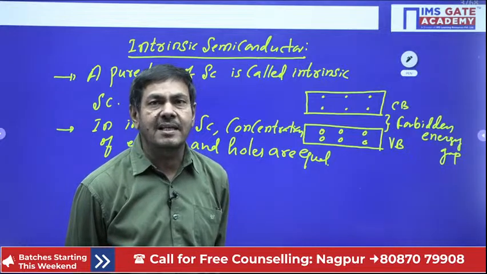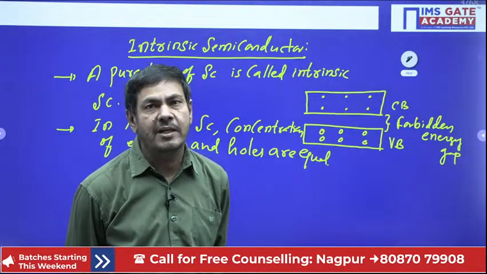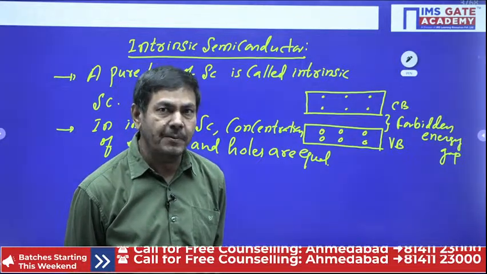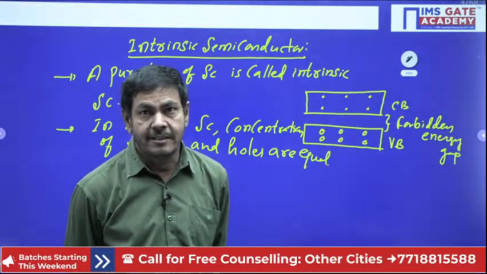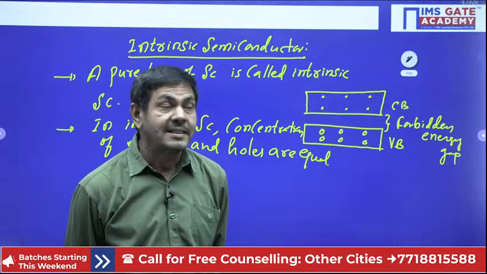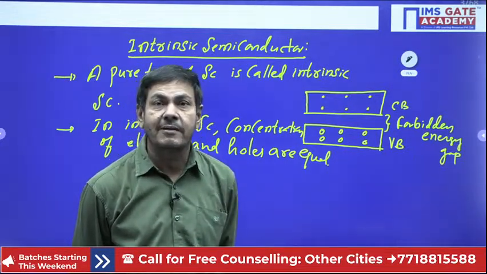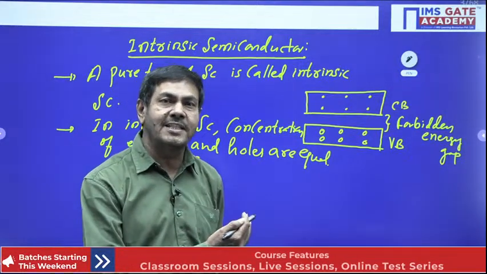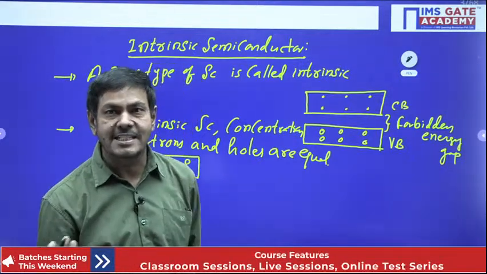Once the electrons are existing in the conduction band, what is going to happen now? You connect a supply to the intrinsic semiconductor. Immediately what is going to happen? The electrons which are in the conduction band will be excited and they will try to move to the front only. Due to flow of these electrons, current is going to flow in the intrinsic semiconductor.